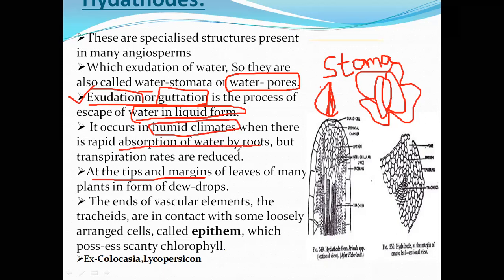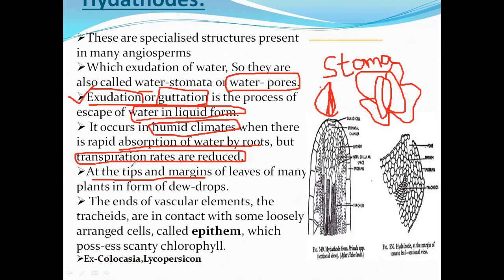In humid conditions, the transpiration rate is very low, meaning the loss of water through aerial parts is reduced. In that situation, the excess water is lost through these pores, the hydathodes. This escape of water is guttation. Clear?